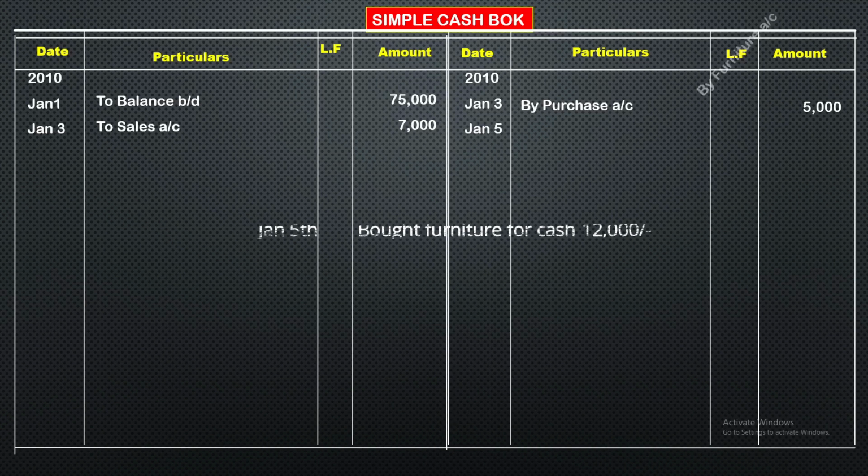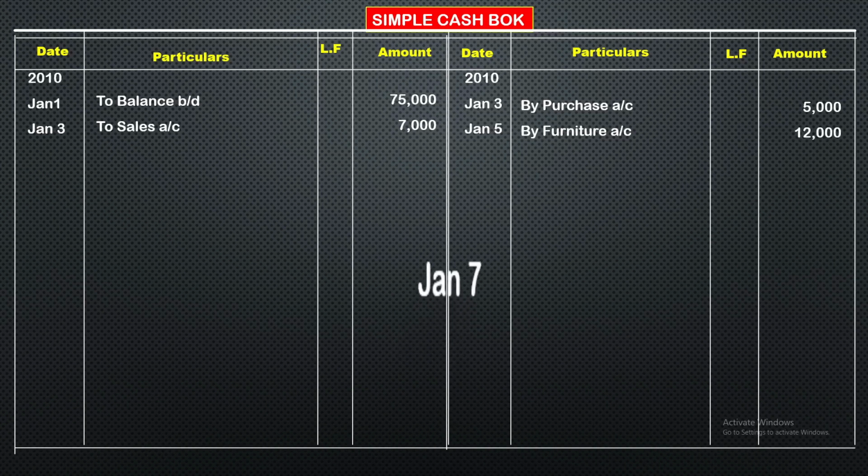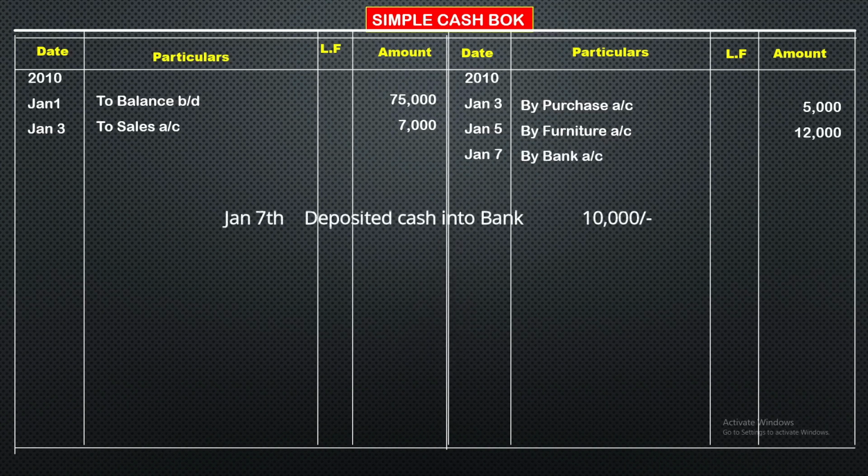Next, January 5th, we are purchasing furniture. When we are purchasing furniture cash is going, so on the credit side we show by furniture, the amount is 12,000. Then January 7th, we deposited cash in the bank. That means cash is going, so credit side, by bank, amount is 10,000 rupees.